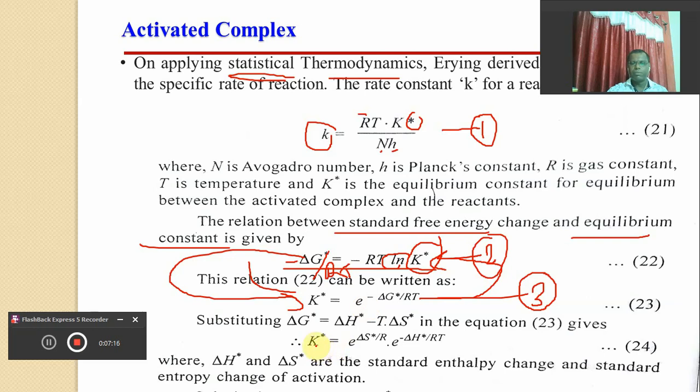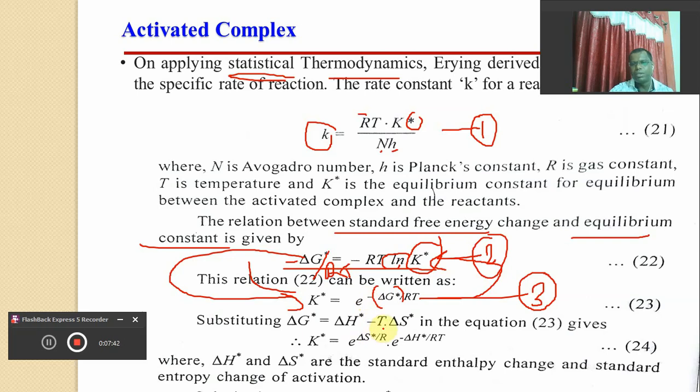So the equilibrium constant K star is equal to e raised to minus, delta H minus T delta S, upon RT. What happens? Already it has the negative sign, so in the bracket there will be delta H minus T delta S. Delta H will have the negative sign, and minus T delta S will become positive because of this sign.